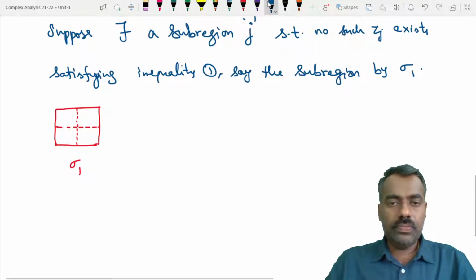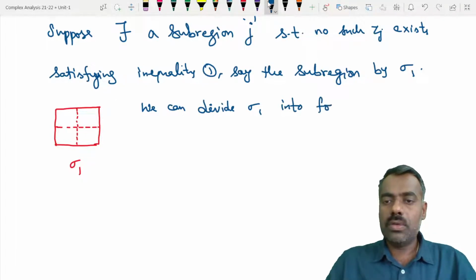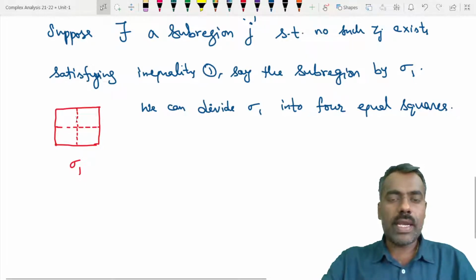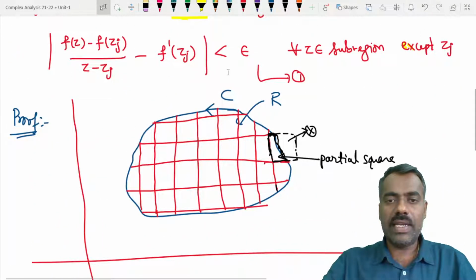How can we write that? We can divide sigma 1 into 4 equal squares, and we can also assume that each of these squares does not satisfy inequality 1.